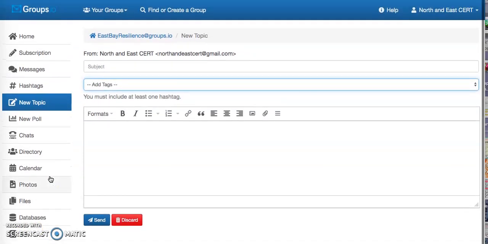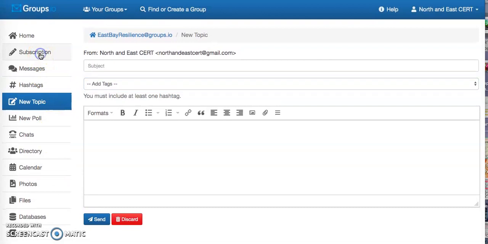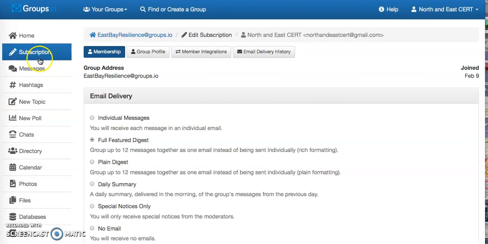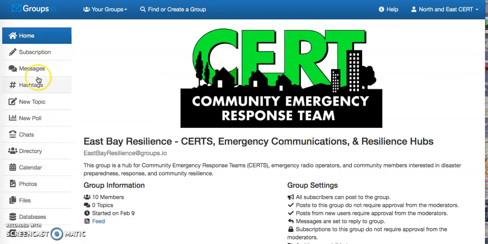And there is a place, and I'm not seeing it right now, but you should be able to create subgroups. I'm not sure why that's not showing right now because I did click that on. But that's going to be a nice piece if, let's say, a new CERT group was forming, or maybe your CERT group in El Cerrito, your district, wanted to engage with people. Then people in that group could have a conversation using this platform. Okay, so I hope that's helpful. It just gives you a little overview of the information.